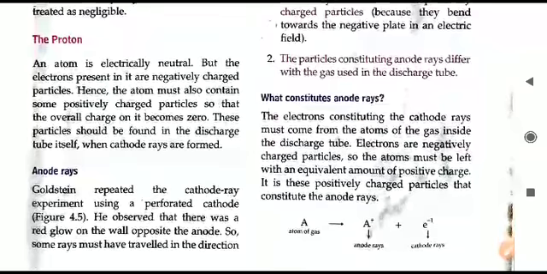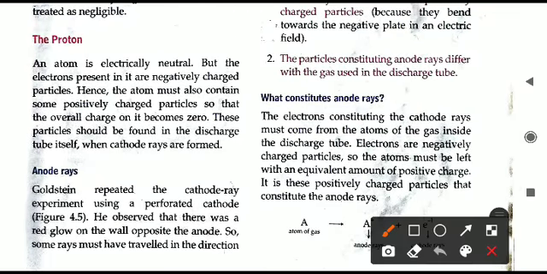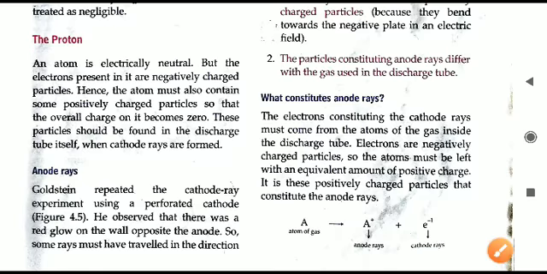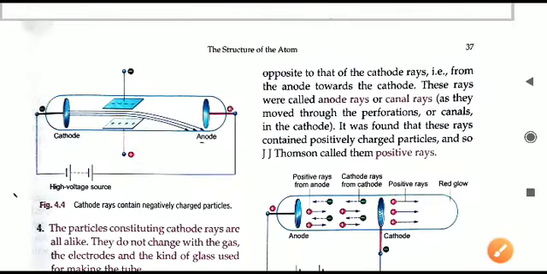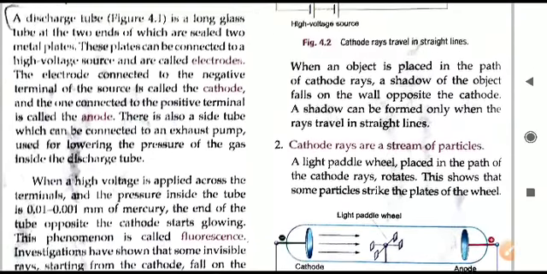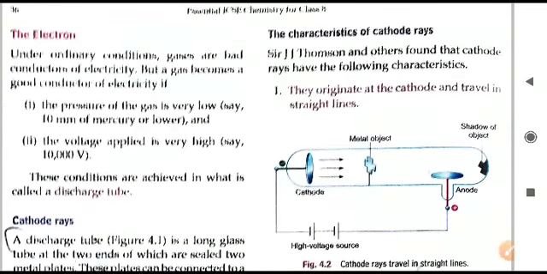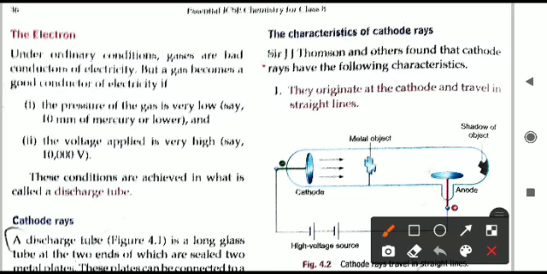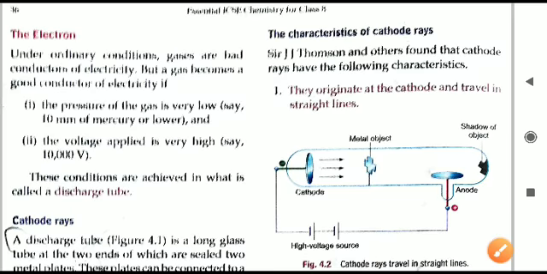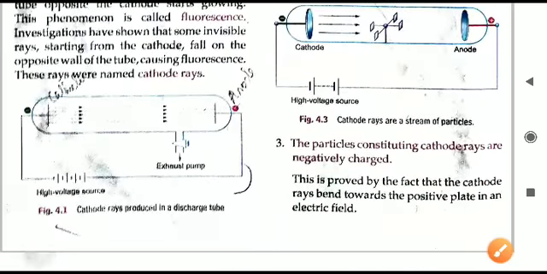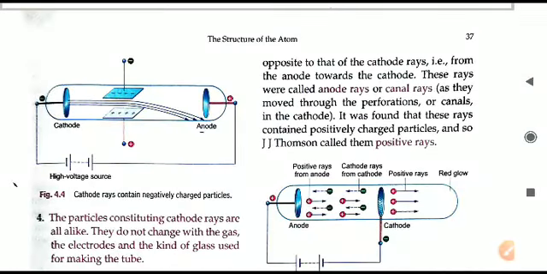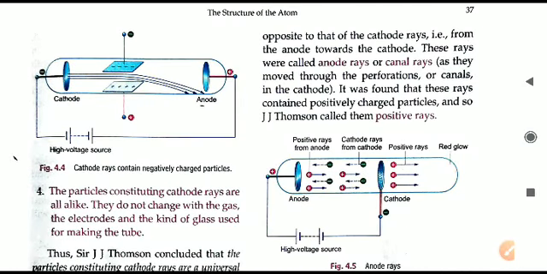Next, the subatomic particle that will come is the proton. We will discuss this in the upcoming video. So today we have seen how electrons were discovered, the process of fluorescence observed in the meantime, and how Sir J.J. Thomson, the person who discovered electrons, also gave the various characteristics through various activities. So that is all for today's video. We'll continue with the next topic in the next videos.